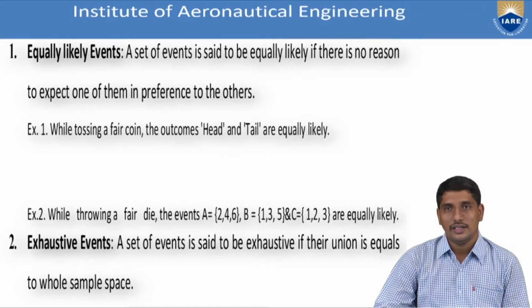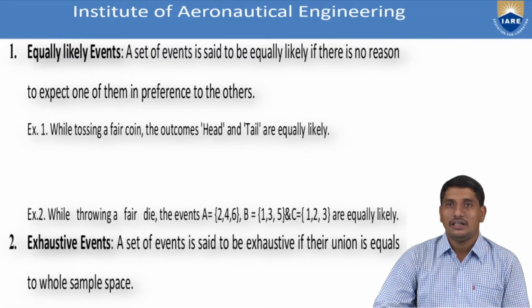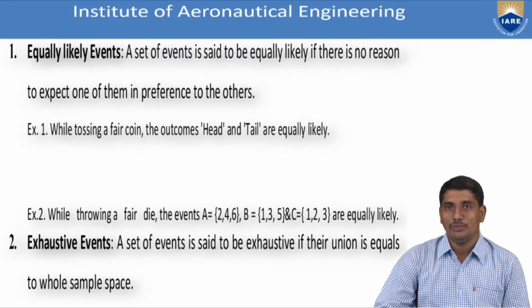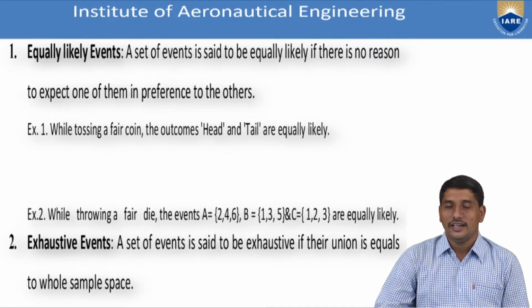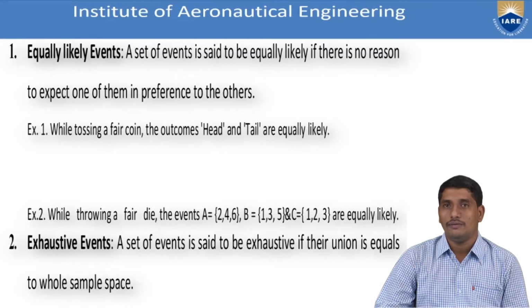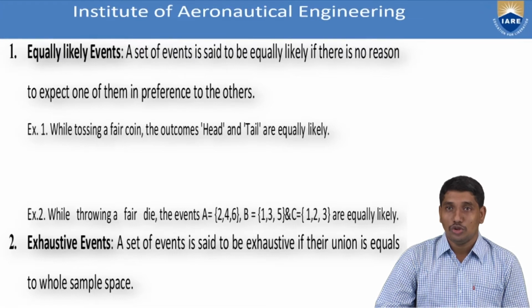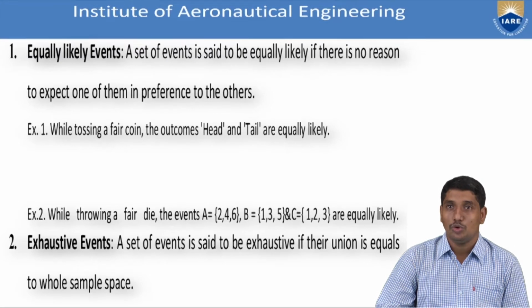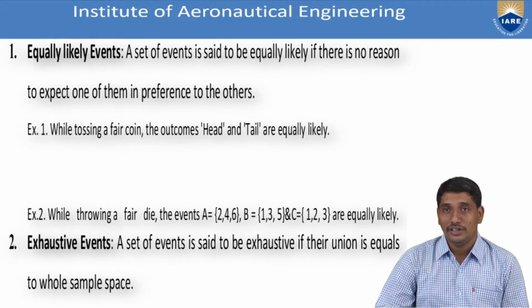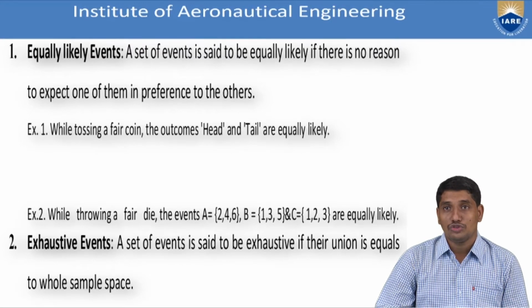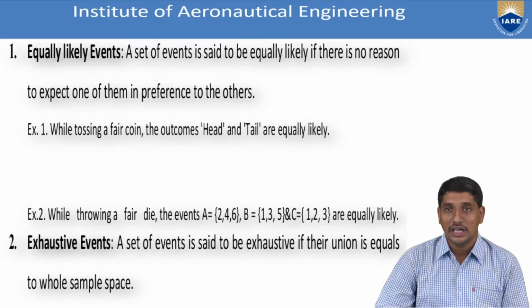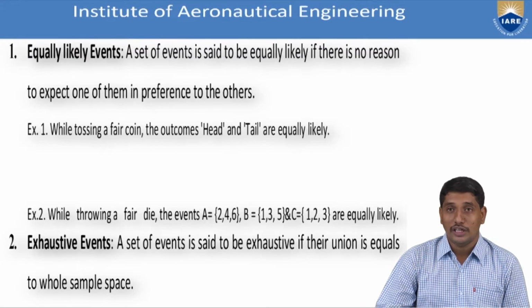But if you take a cricket match between India versus Zimbabwe, you will say that India is stronger than Zimbabwe. That means you are saying that India is more potential than Zimbabwe. So, if you take the example of India versus Australia, both teams are equally potential and hence both teams are said to be equally likely. If you take the example of India versus Zimbabwe, India is stronger than Zimbabwe and hence India and Zimbabwe are said to be not equally likely.